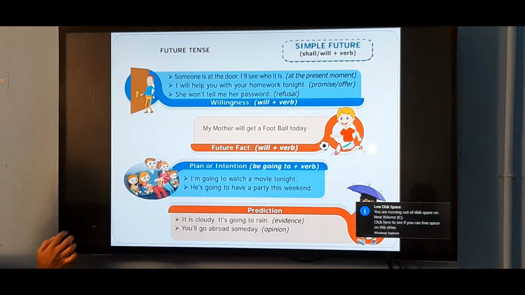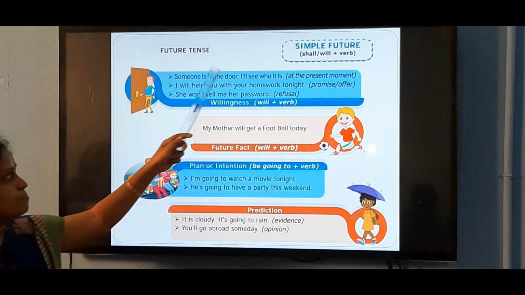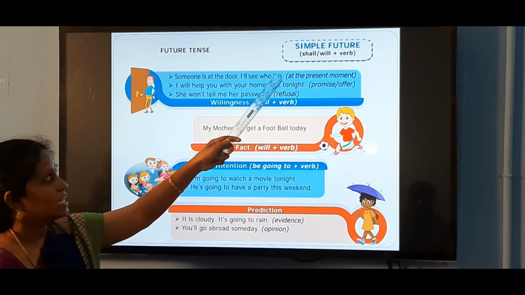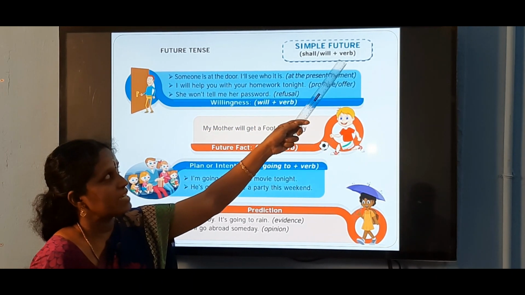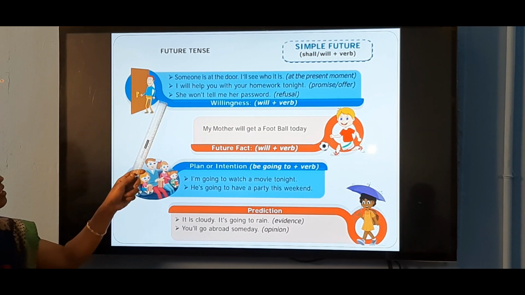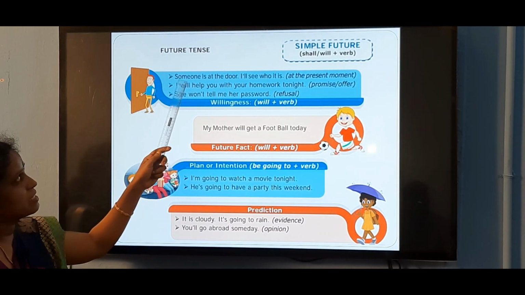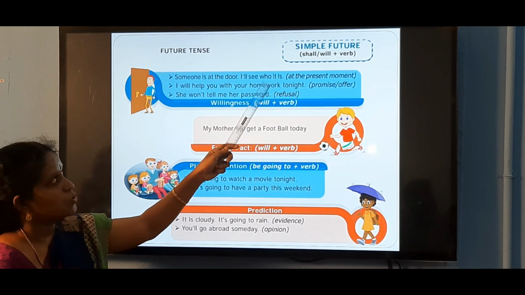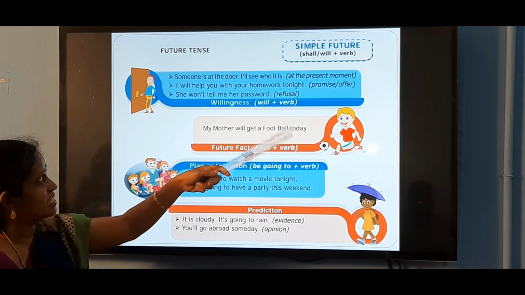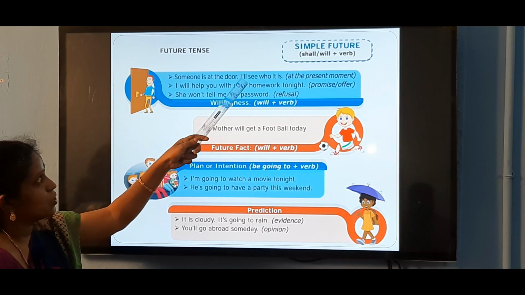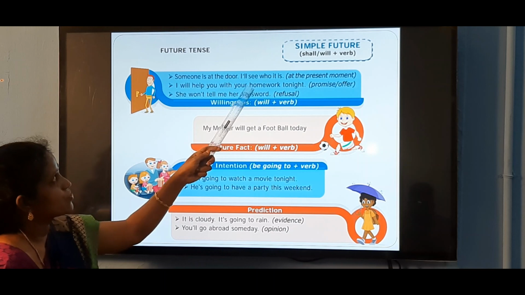Next, we are going to see simple future tense. For simple future tense, we use the modal auxiliary verb shall or will with the main verb. Someone is at the door. I will see who it is. At the present moment, I am going to see who is waiting at the door. So, someone is at the door, I will see who it is. Here, will see is a simple future form.